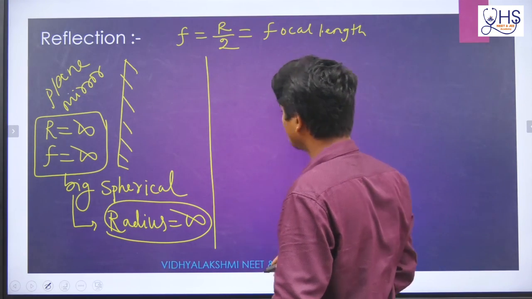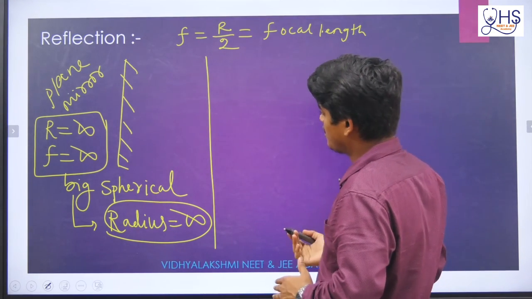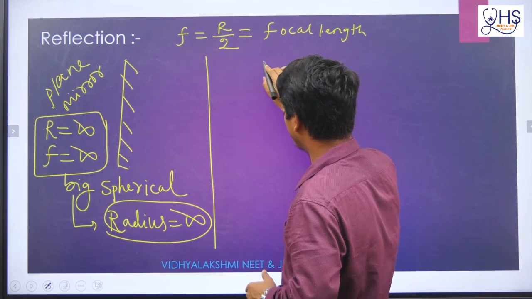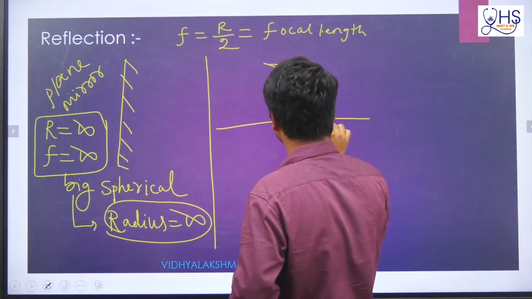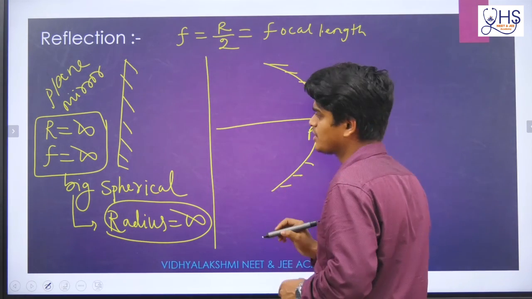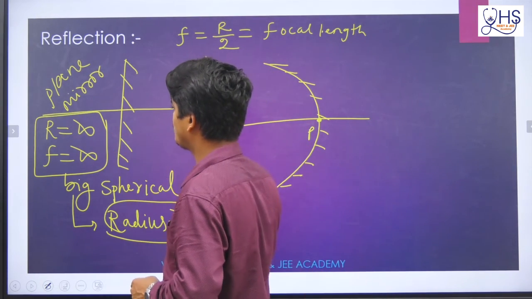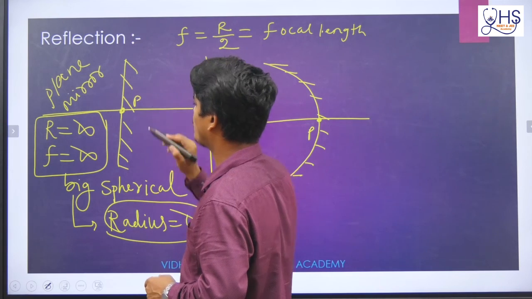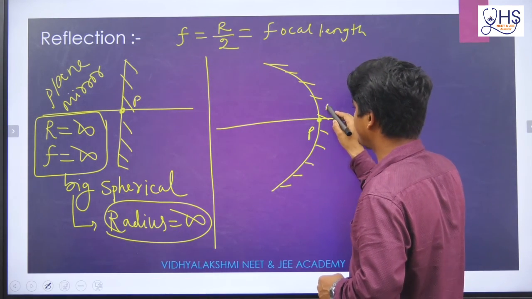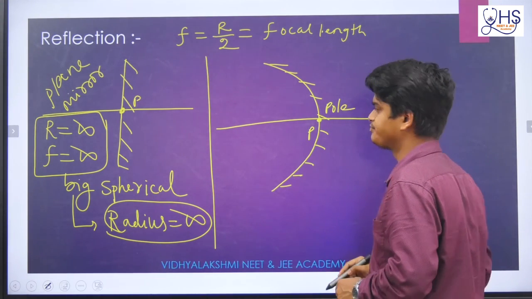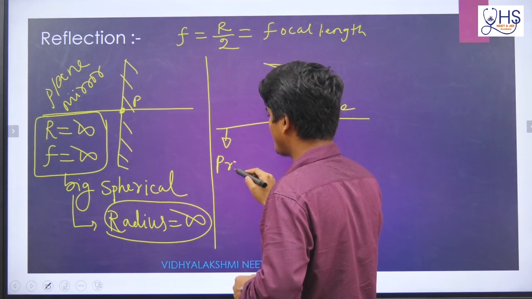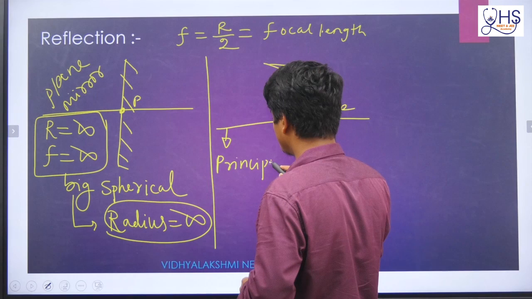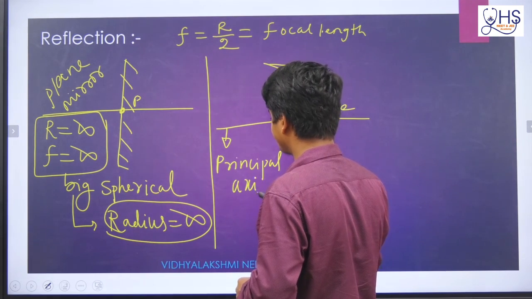Okay, now understand about spherical surfaces. So for a spherical surface, I told you about a concave mirror. Remember, this will be the pole. So here also similarly, if you draw a principal axis, this will be the pole. Here it is called basically P, or you can say pole. And this line is nothing but the principal axis. It is called principal axis.